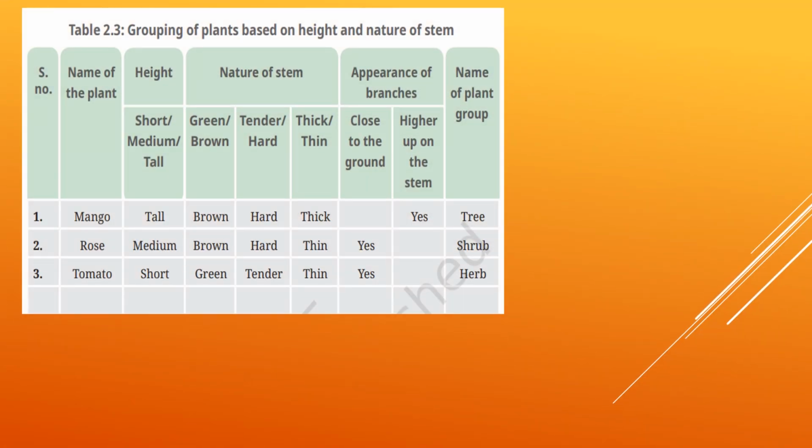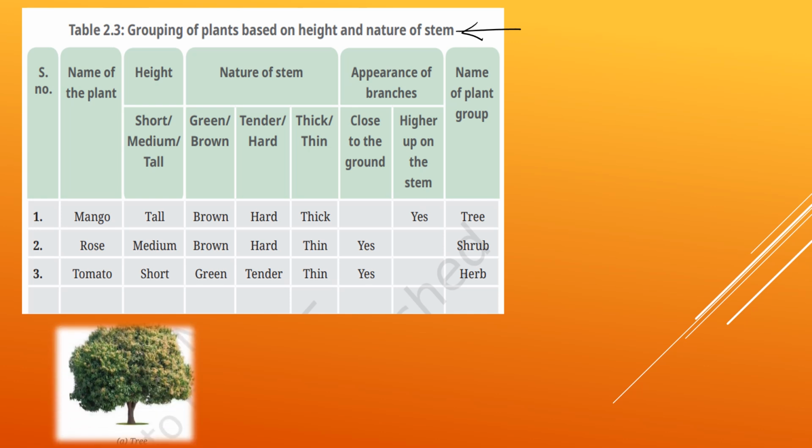So after grouping the plants based on height and nature of their stem. Here we took one feature, that is their height and nature of the stem. Nature means the stem is either soft, hard or mid hard. Then we have 3 examples. First one is the mango, which is tall.